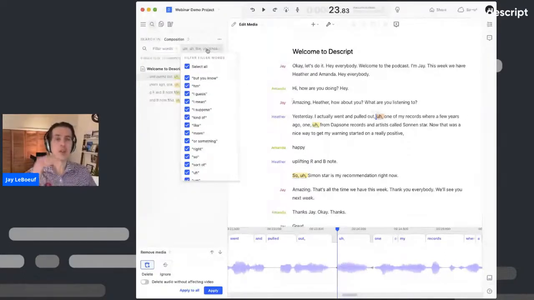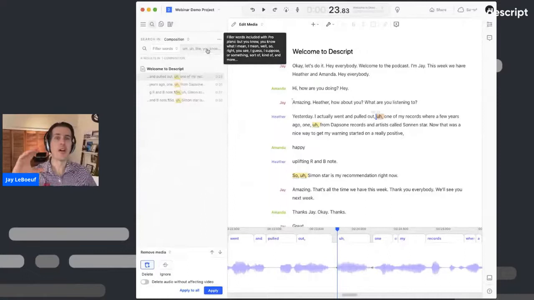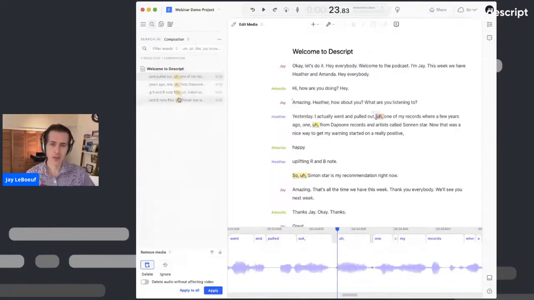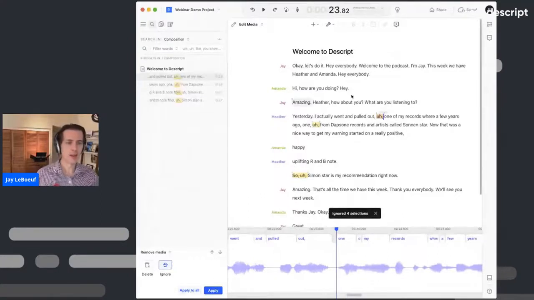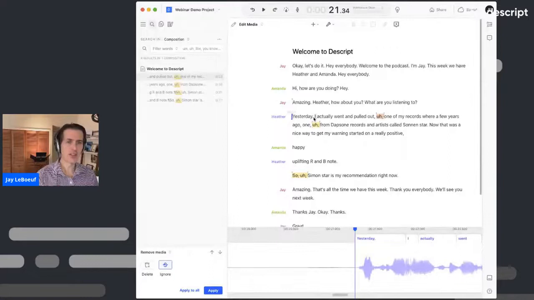With even the basic versions of Descript, you have access to all the ums and ahs. In this one, I have some ums, some ahs, some so's. I'm going to have those selected. Down here, I'm going to click on Ignore. So what Ignore does is just put a strike through on the media, so that way you can see it highlighted and see what your changes are. I'm going to click on Apply All. And just like that, these 4 ums and ahs are muted and skipped over. So let's play this sentence and hear how it sounds now.